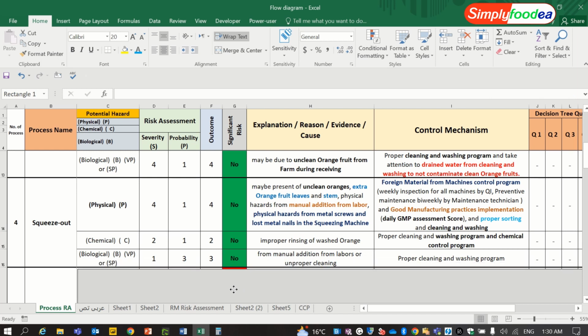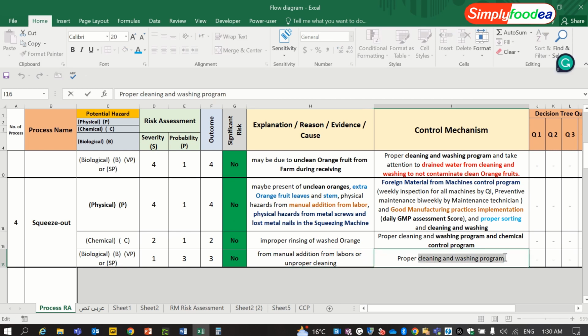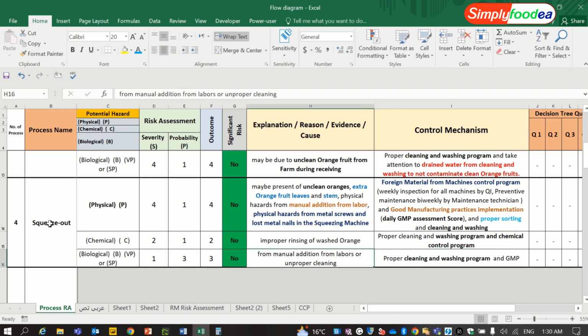The biological hazard sometimes is not a significant hazard because of the proper cleaning and washing program and the GMP assessment tool, if you are going to have a manual addition or manual squeezing for this orange juice.